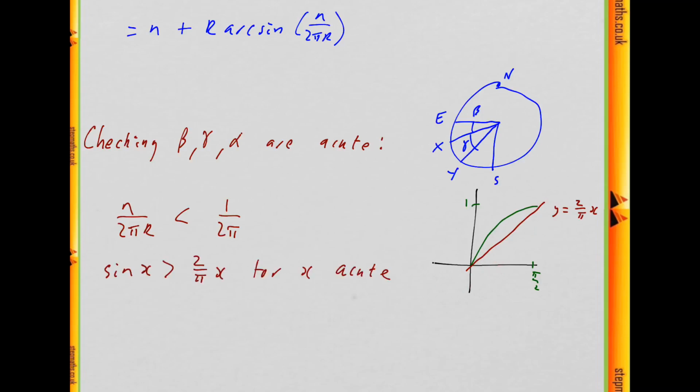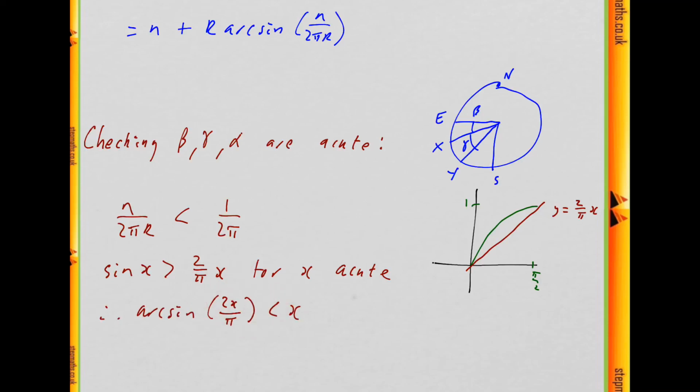So that means for acute angles, sine of x is bigger than 2 over pi times x. I could have chosen another smaller number, but this is enough. And this is also nice because these things are both over pi. So that means that x is going to be greater than arc sine of 2 over pi times x, because arc sine is an increasing function.